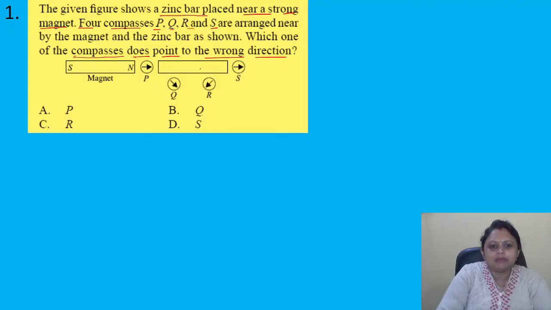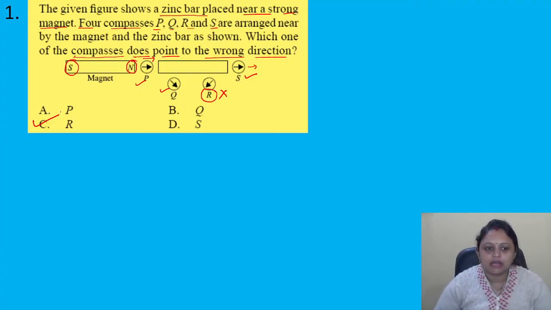So it is a zinc bar. As it is a zinc bar, it does not have magnetic property. It will not be attracted by the magnet. Here in the magnet, this is the north pole, this is the south pole, and the compass points towards the north pole. P is pointing towards this, so this is correct. S is pointing towards north, so it is also correct. Q is deflected towards north, but R is deflected in the opposite direction, right? That's why R is pointing in the wrong direction. So the correct answer is option C, that is R.